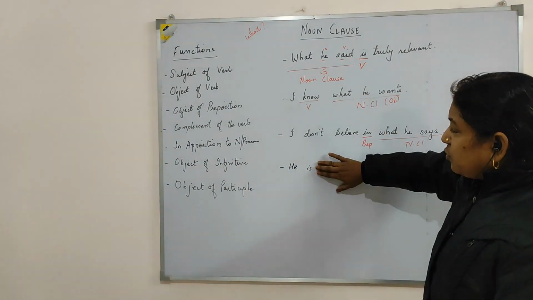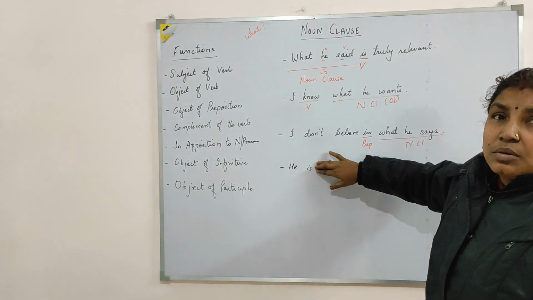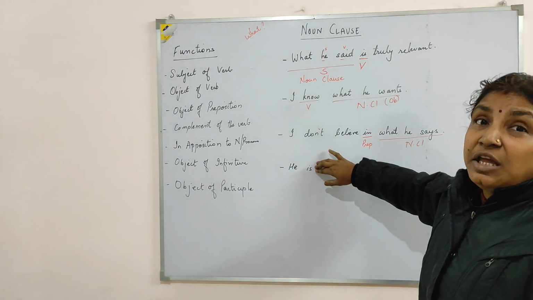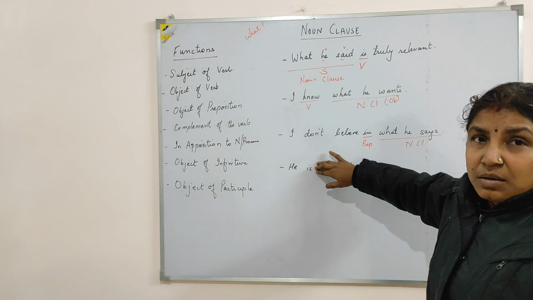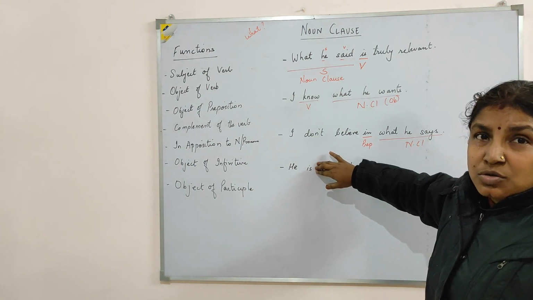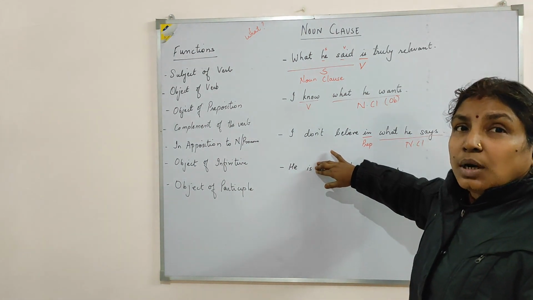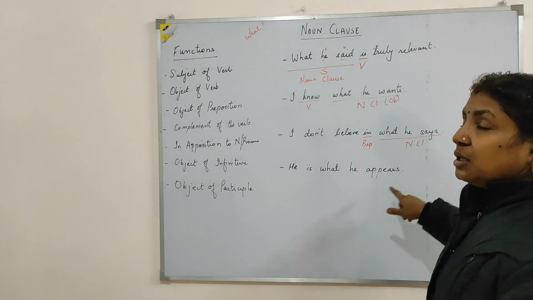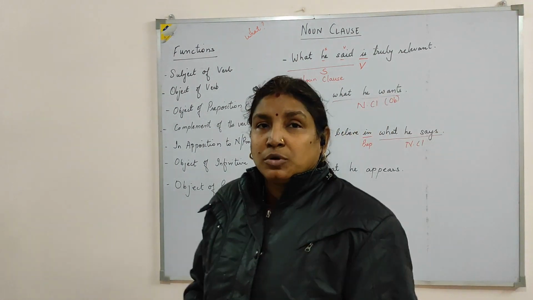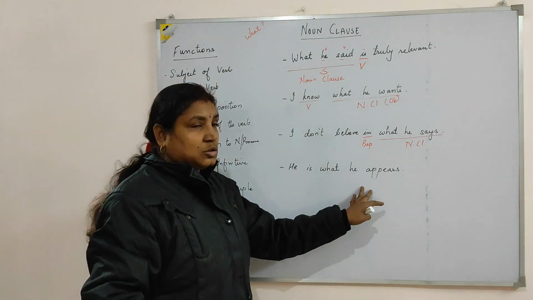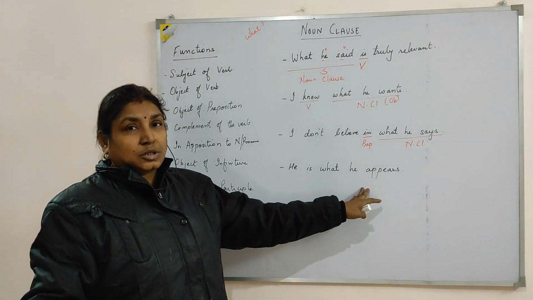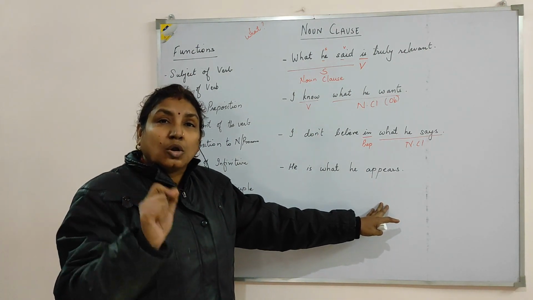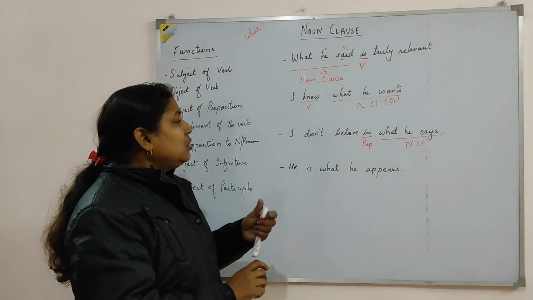But if I remove the later part of the sentence and now my sentence is "he is", it makes no sense. So I need something to complete the meaning of the sentence. So here I add this group of words, or this clause, "what he appears". Now, "he is what he appears". Now the clause completes the meaning of the verb.